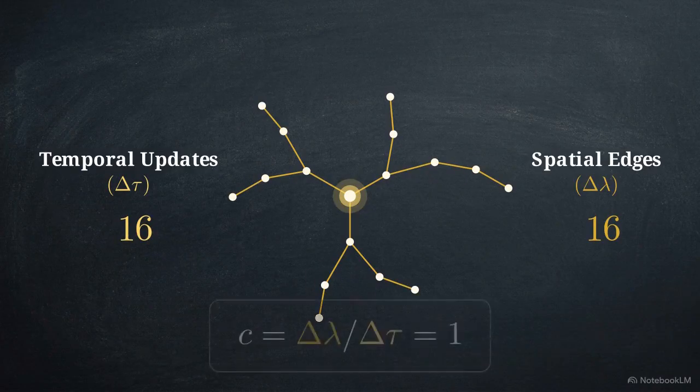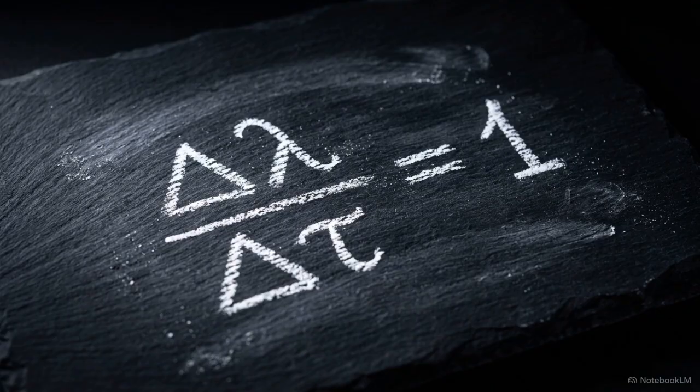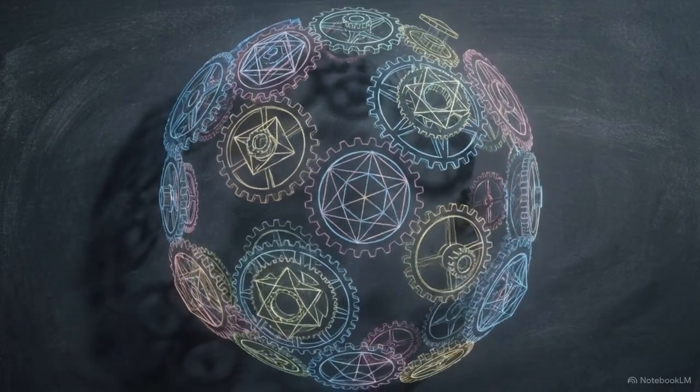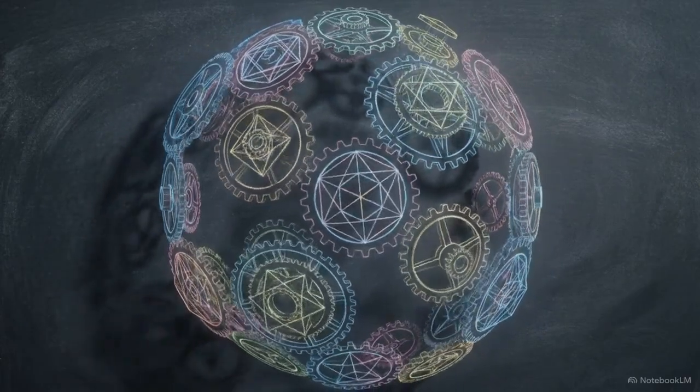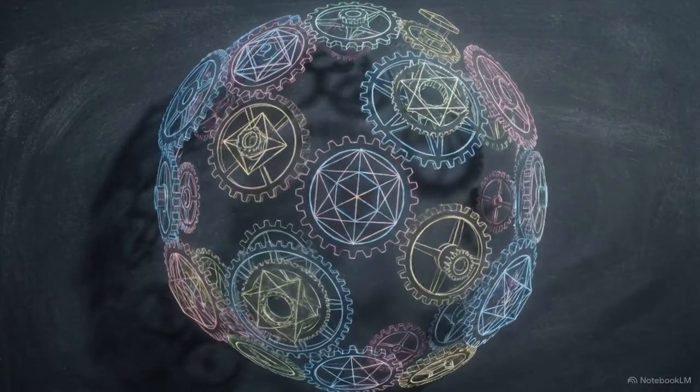This creates a rigid structural parity. The network cannot execute a temporal update without projecting a spatial boundary. Mathematically, this one-to-one relationship ensures that the kinematic constant is always exactly 1. In this architecture, the speed of light represents the immutable synchronization gear governing the expansion of the boundary space itself.